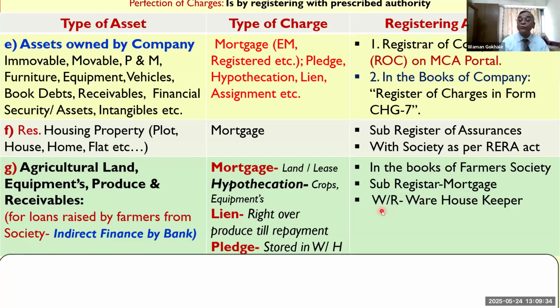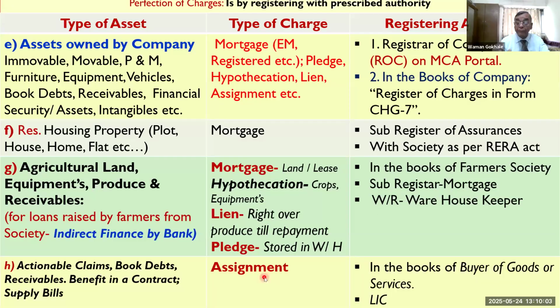And if it's a warehouse, we have to involve the warehouse keeper also. This particular passing of the benefits should be registered with the concerned authorities who have issued this. So LIC has issued it in the books of LIC. If it is in respect of assignment, in respect of the book debts, definitely it will be in respect of the borrower's clients. So the borrower's buyers will have it in their books. It has to be registered. This is in respect of assignment.